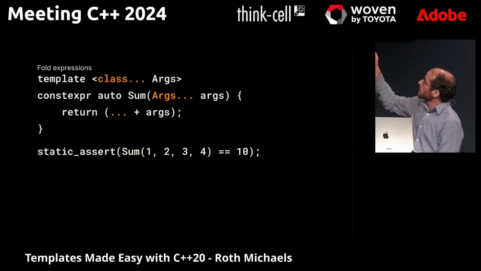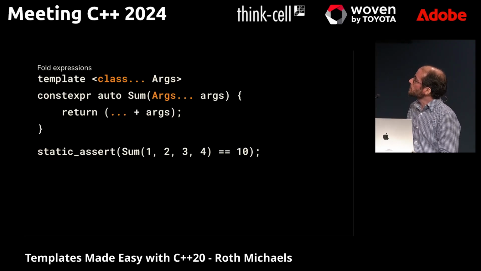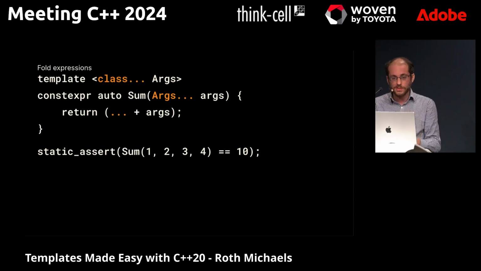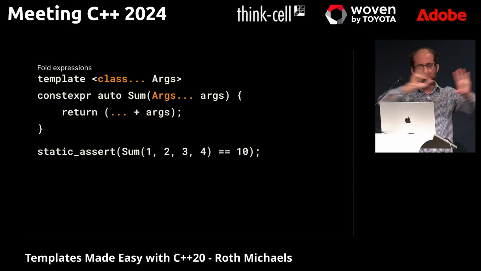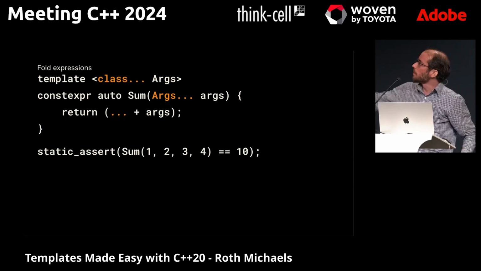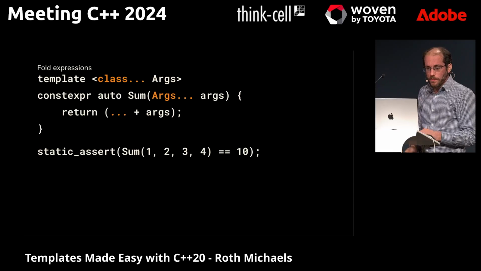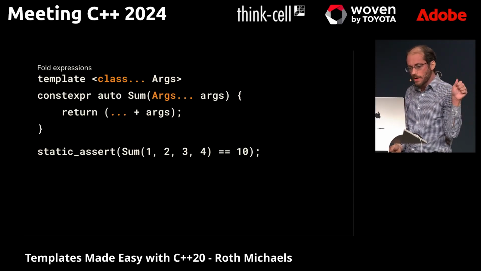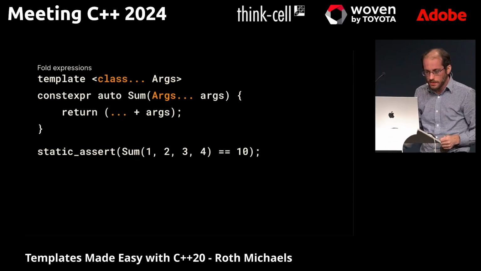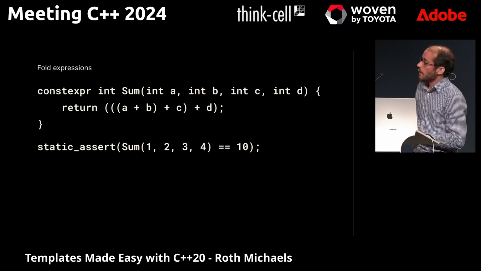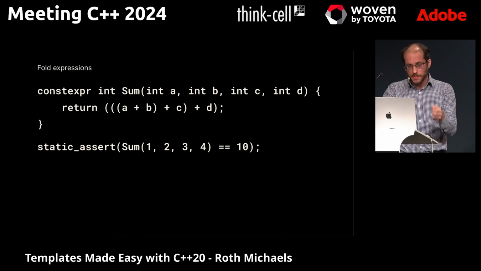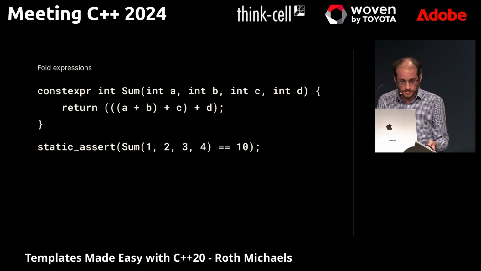with the plus and then the args. And what that allows us to do is essentially, instead of writing some kind of recursive algorithm to do this, it allows us to say, oh, I have some amount of arguments, just put them together and put pluses in them. So what this template will generate, if I pass in sum 1, 2, 3, 4, which should equal 10, is a function that looks like this. So we'll take 4 integer arguments and it will add them together. A plus B plus C plus D.